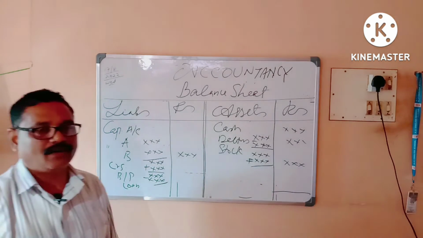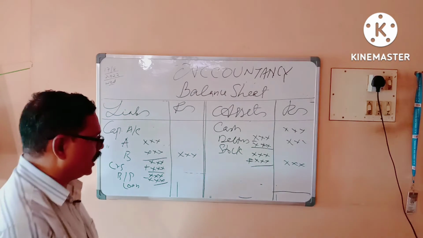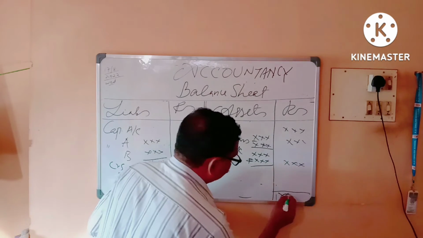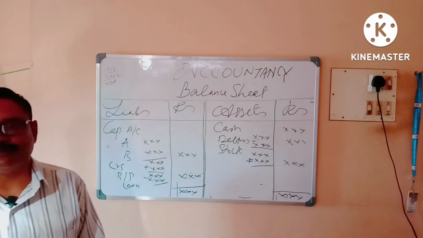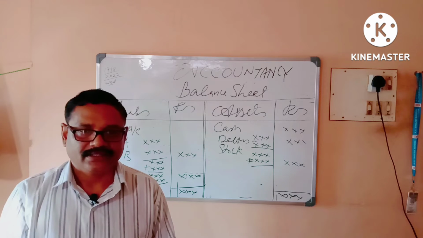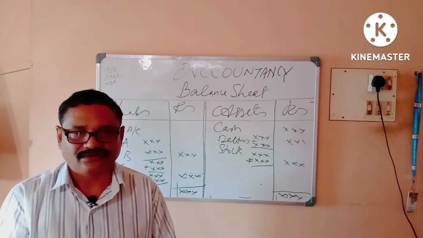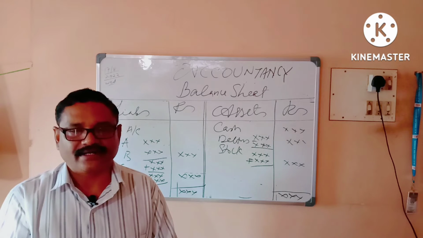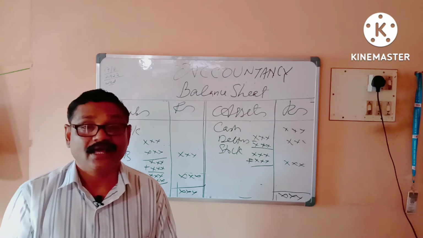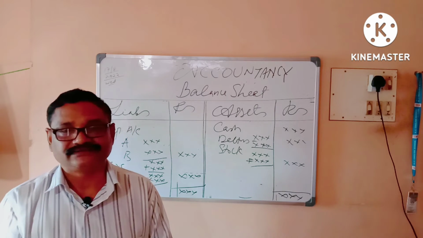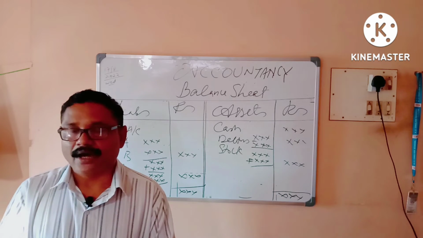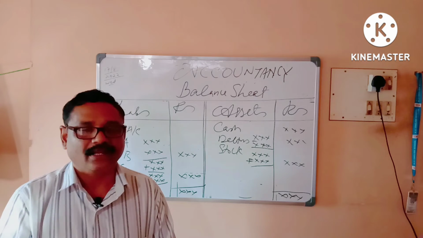I will give one example in the next class. So now we have to sum up the information. In short, we have already studied the preparation of journal entries in case of admission of a partner. Then preparation of the revaluation account, the partners' capital accounts, the cash and bank balance for knowing the correct bank balance, and at the final stage the balance sheet. Okay students, now I'm going to tell it in Malayalam.